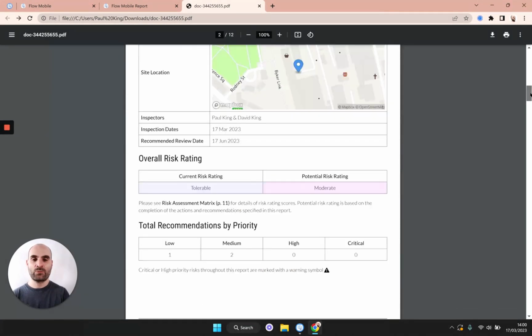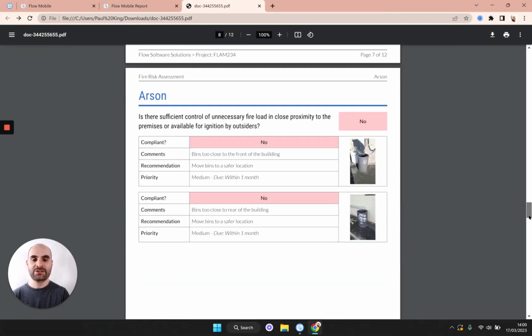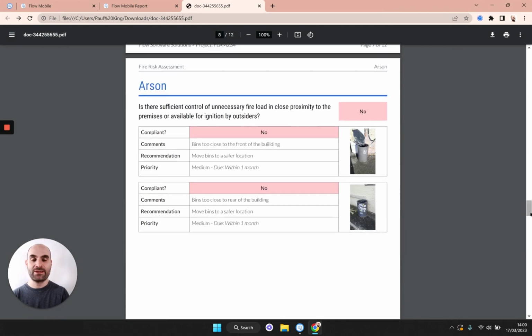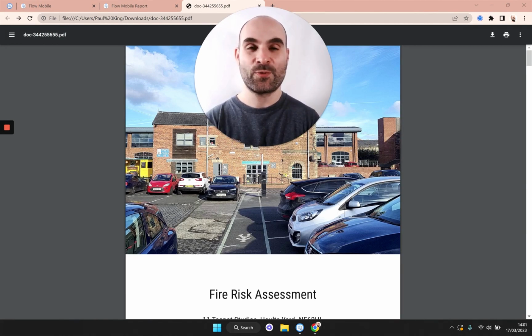I just want to point out one more feature on this report, which is that if we have multiple compliance risks for the same category, for example, here, the overall compliance status is basically the combination of both of them. So if we had one non-compliance and one compliance, it's still overall a non-compliance. And it's clever enough to work out the overall status with a mixture of compliances, non-compliances, and not applicables. So at this point, you can send your report off to your client, and hopefully it should be an easy to digest report for them to understand.